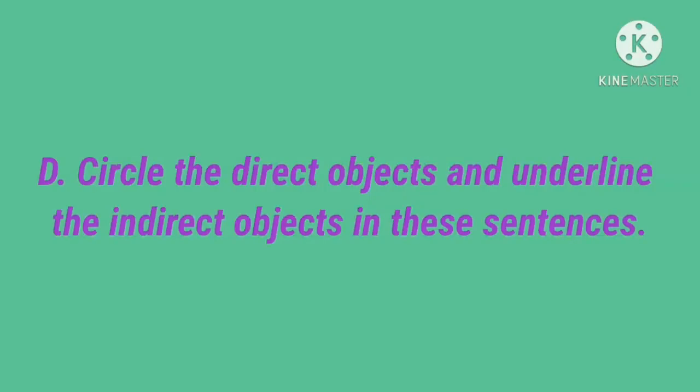Next, circle the direct objects and underline the indirect objects in these sentences. So you want to circle the direct objects and underline the indirect objects in the given sentences. The direct object answers the question what. The indirect object answers the question to whom. I think it is easy for you to identify the direct and indirect object, so do the exercise by yourself.